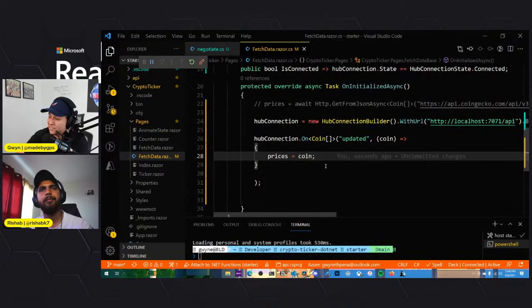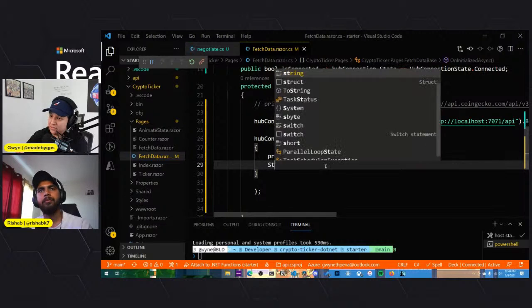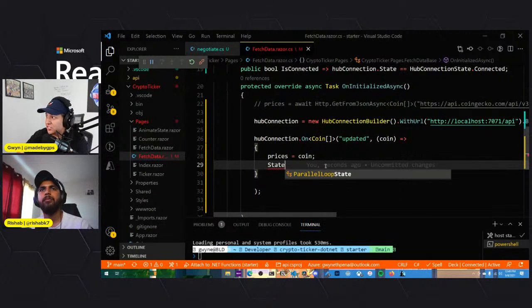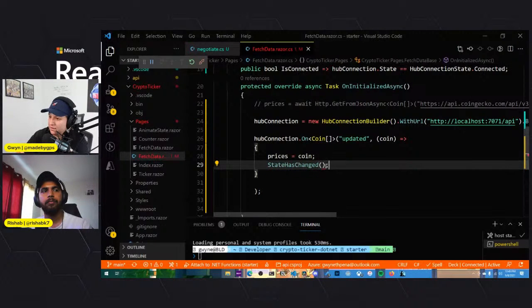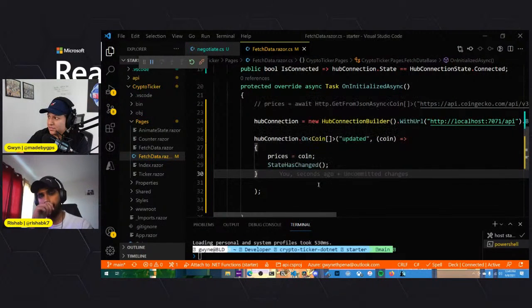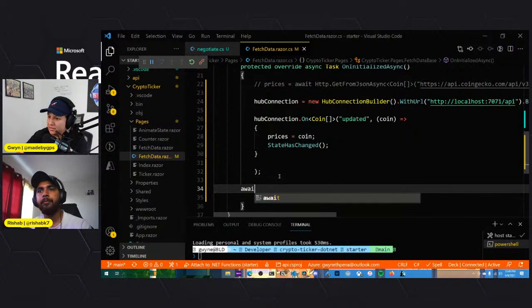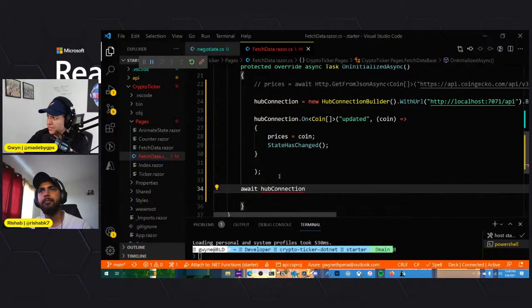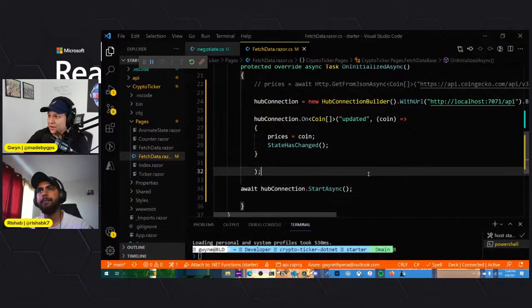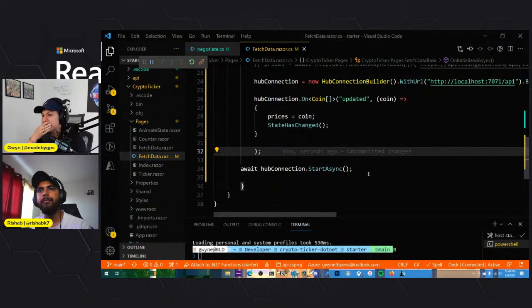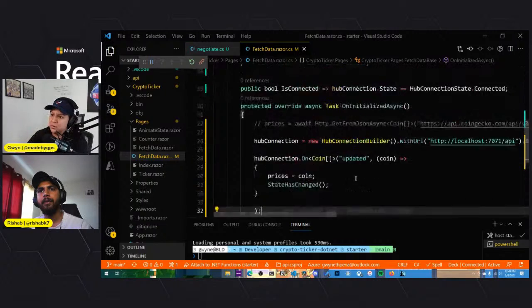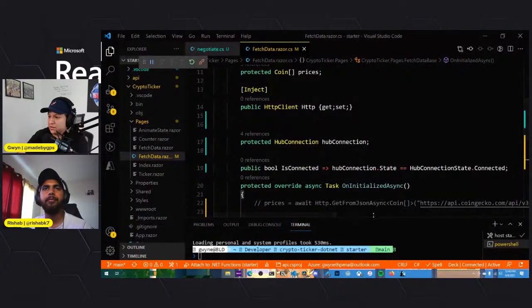And then since this is Blazor, and in order to render data in components, we'll have to tell it that the state has changed. And close that up there. And then there, I think that's good, right? And then we actually connect. Connection dot StartAsync. All right, cool. We'll probably have to dispose, but this might work without doing it for right now.